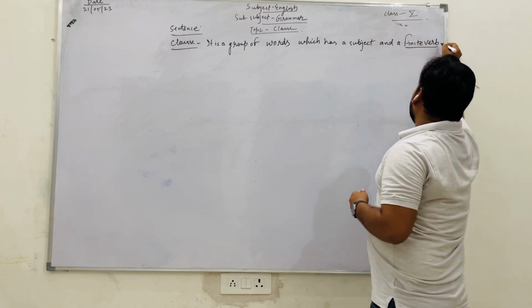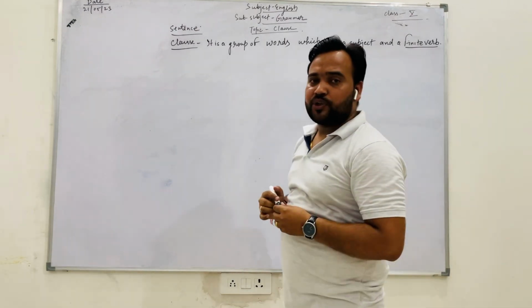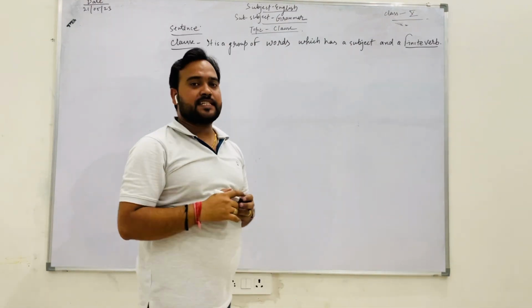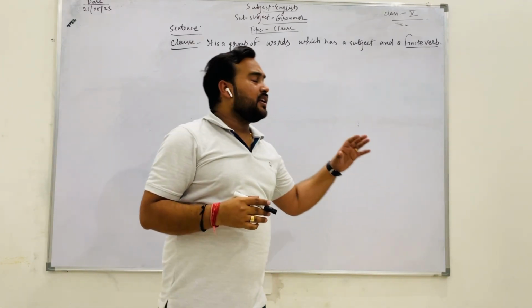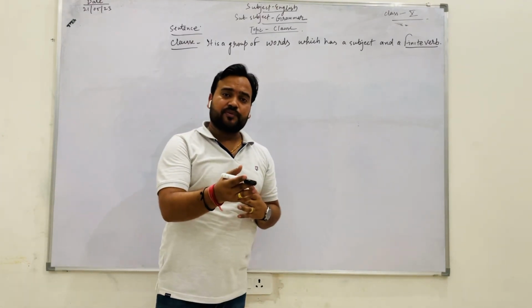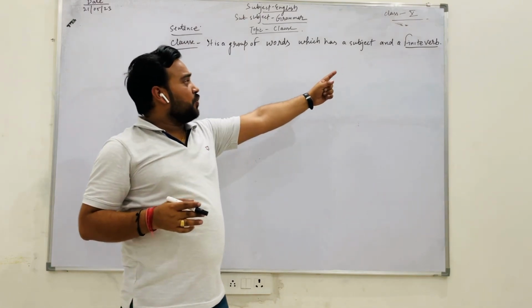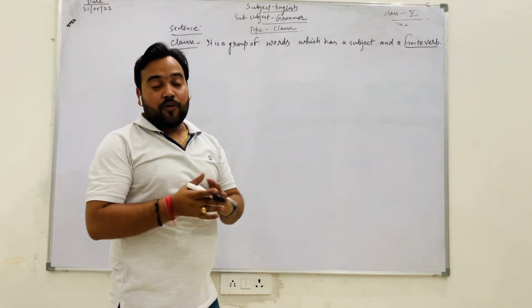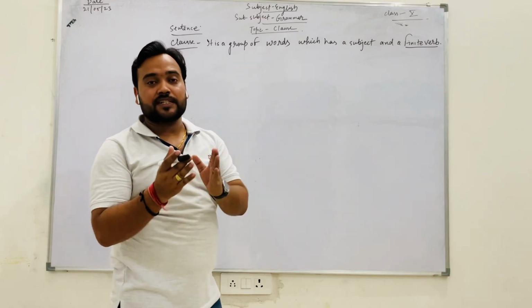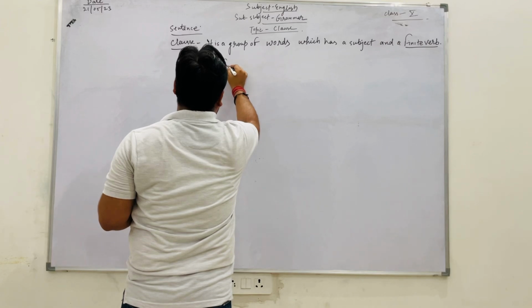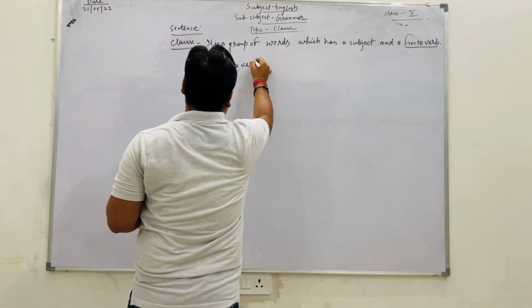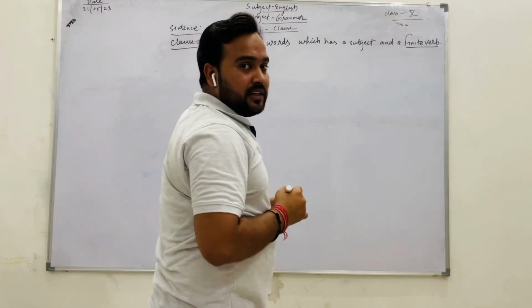I am talking here of a finite verb. Sometimes in a sentence there are so many verbs, but I am telling you about the finite verb. Now we have to understand what a finite verb is.